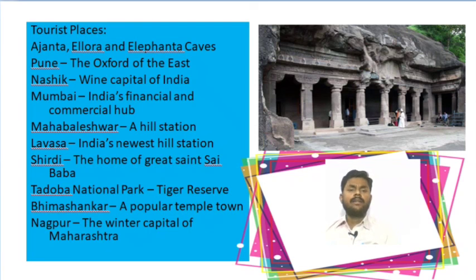Number 1, Ajanta, Ellora and Elephanta Caves are very attractive tourist places of Maharashtra. Pune is known as the Oxford of the East. It is famous for its education. Nasik is known as the wine capital of India. Mumbai is known as India's financial and commercial hub.